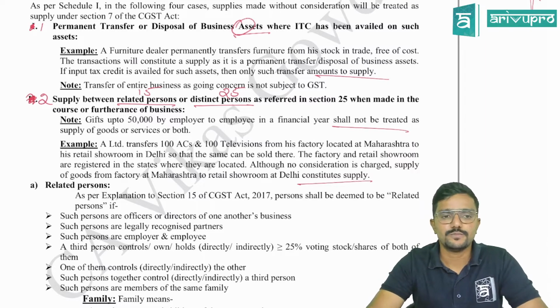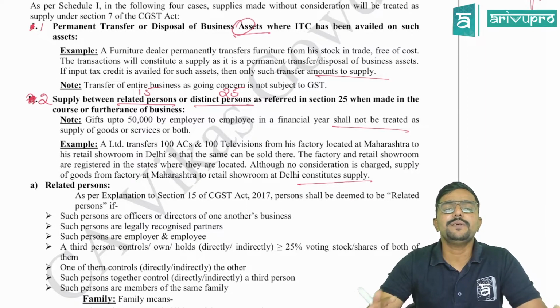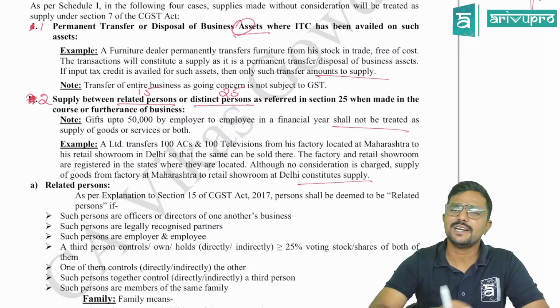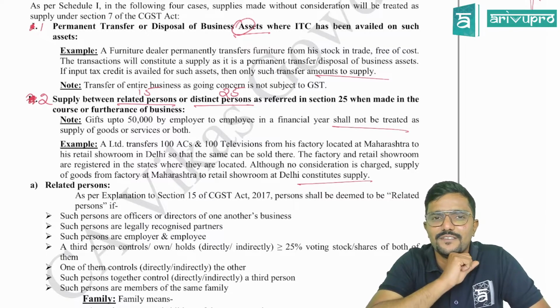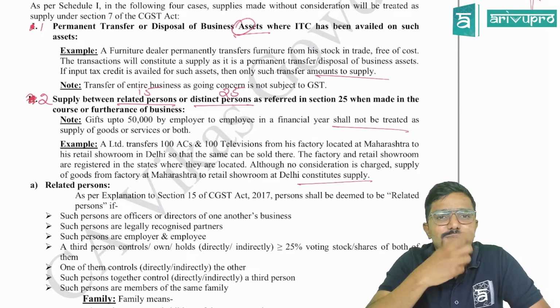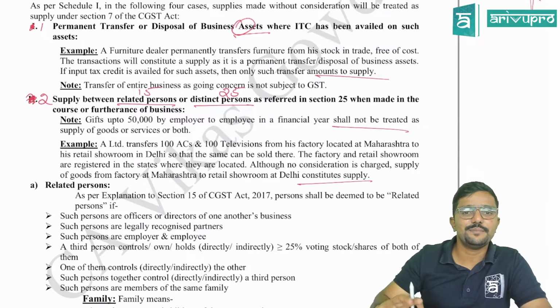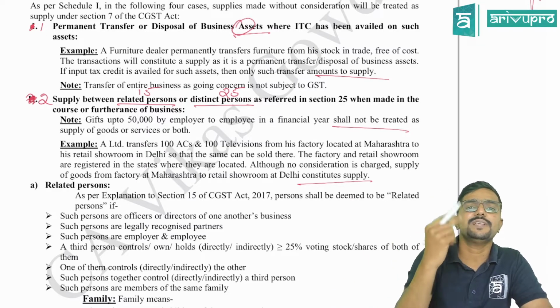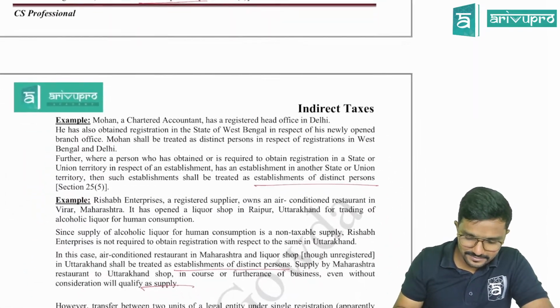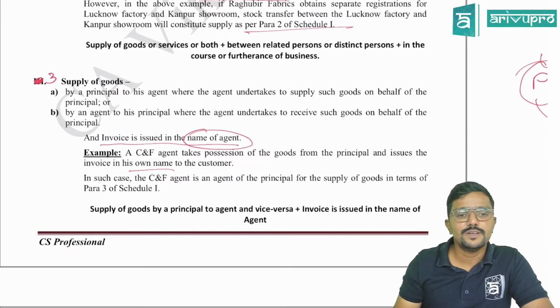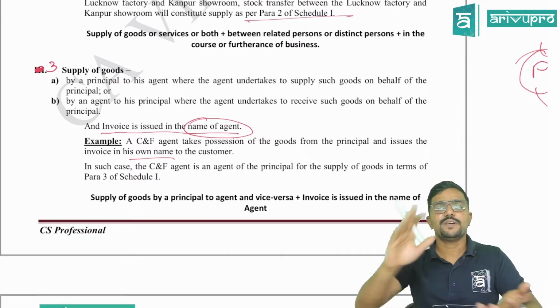So para 2. What is it talking about? Supply between related person, distinct person. It means at least 2 people should be there. Agree? Related person or distinct person means at least 2 people should be there. Yes, sir. So para 2. Okay. Then coming to supply of goods from principal to agent, agent to customer.